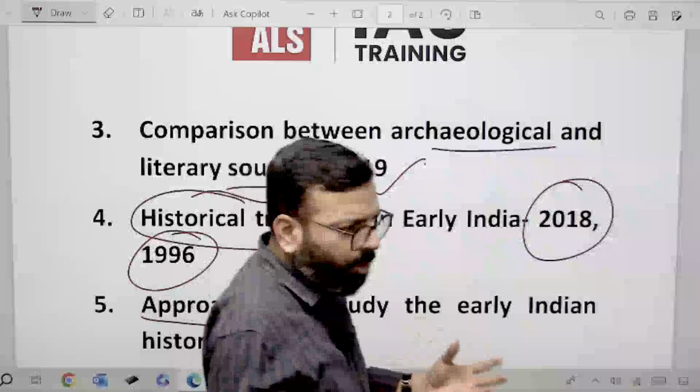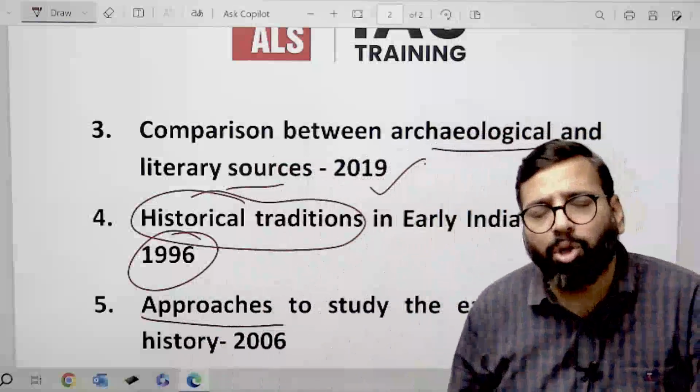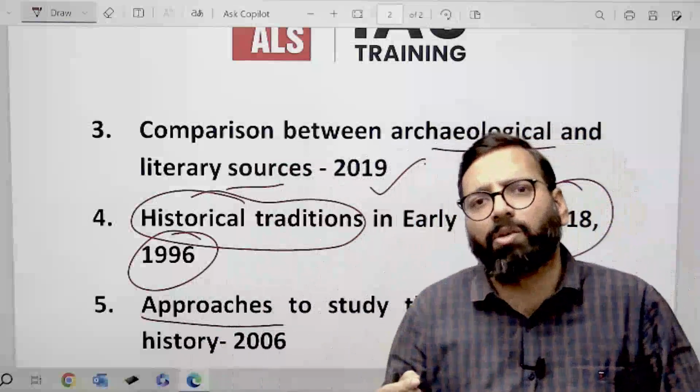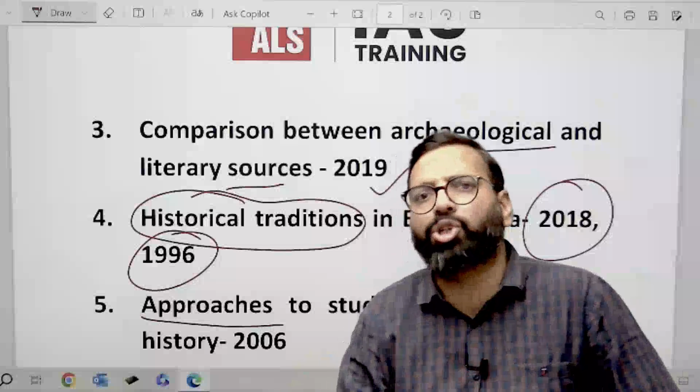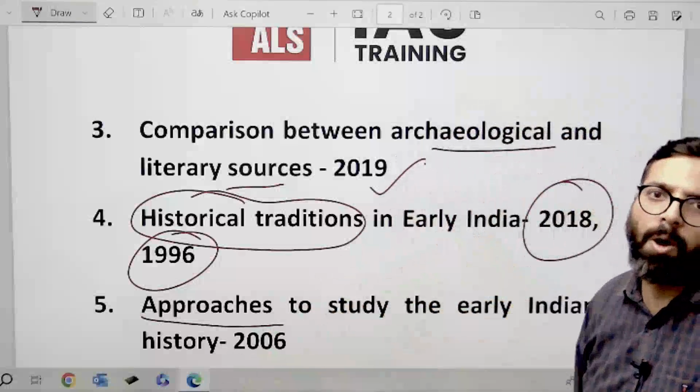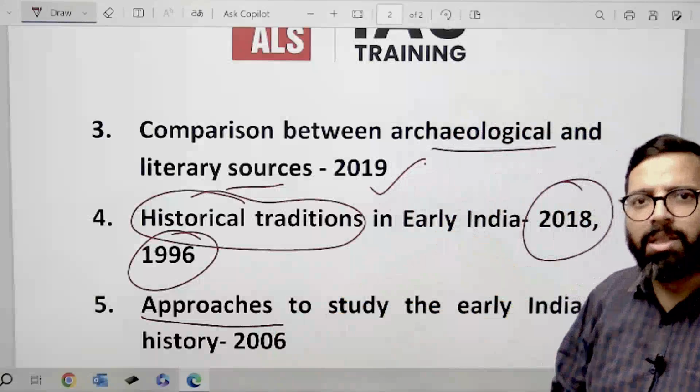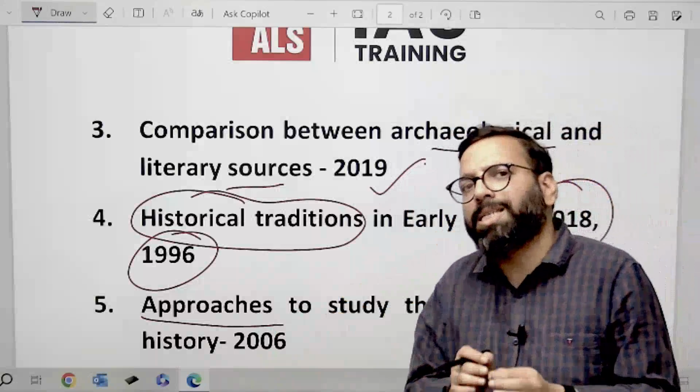That is the new approach of studying history. So these approaches also become something we need to study, which is again not mentioned in your syllabus, but since UPSC has asked a question, we need to cover it comprehensively. With this, the chapter on sources is completed.